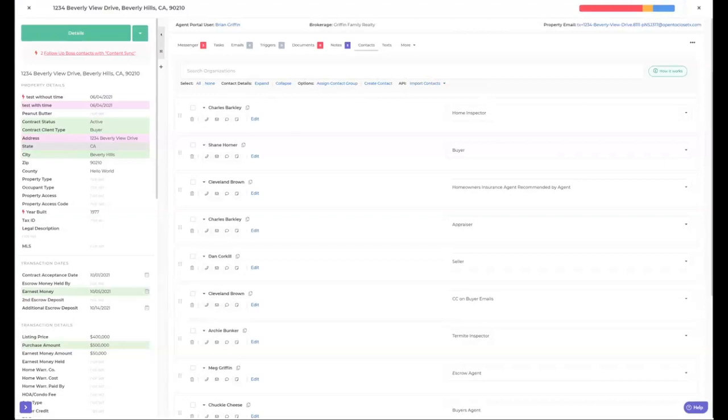No, we don't have anything on our roadmap for customizing the UI.